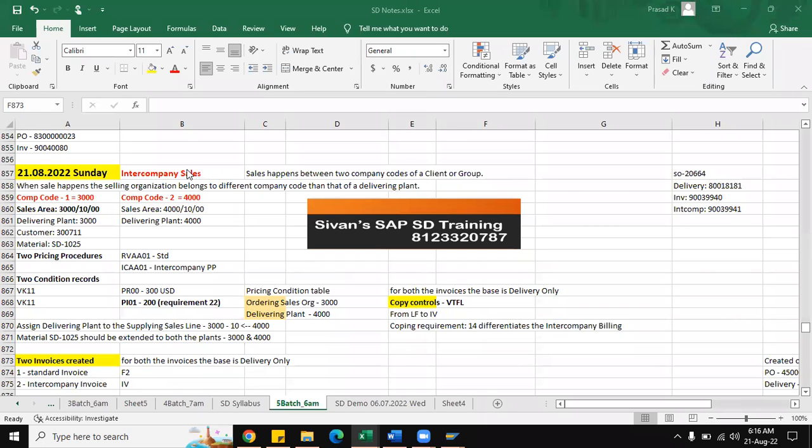So intercompany sales, what exactly does it mean? The definition itself says that whenever the sale happens, the selling organization belongs to a different company code than that of the delivering plant.